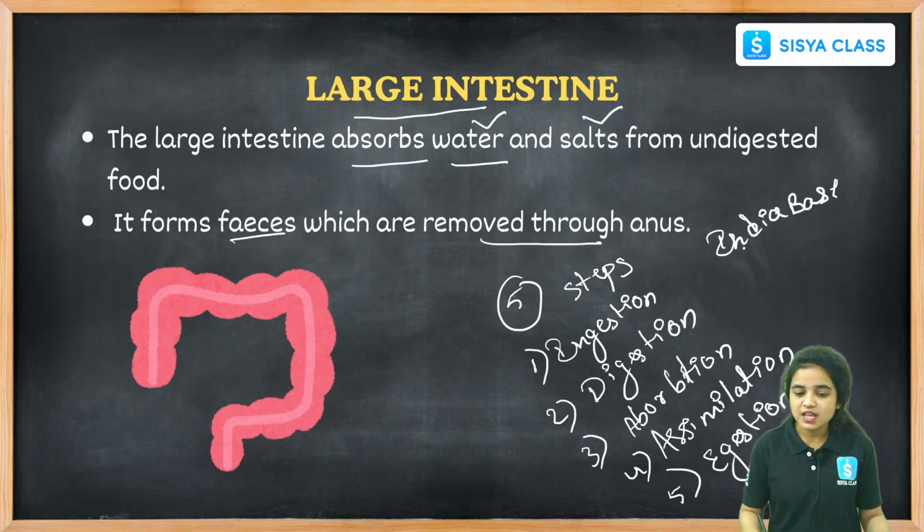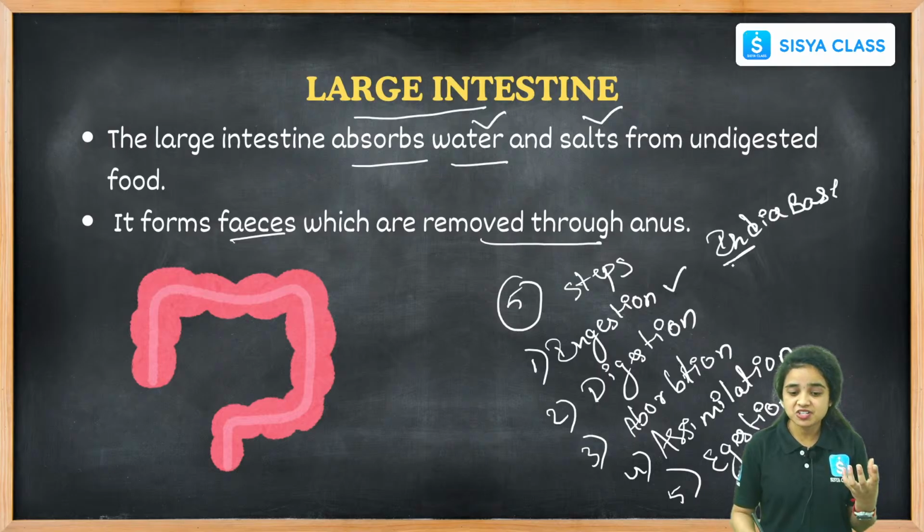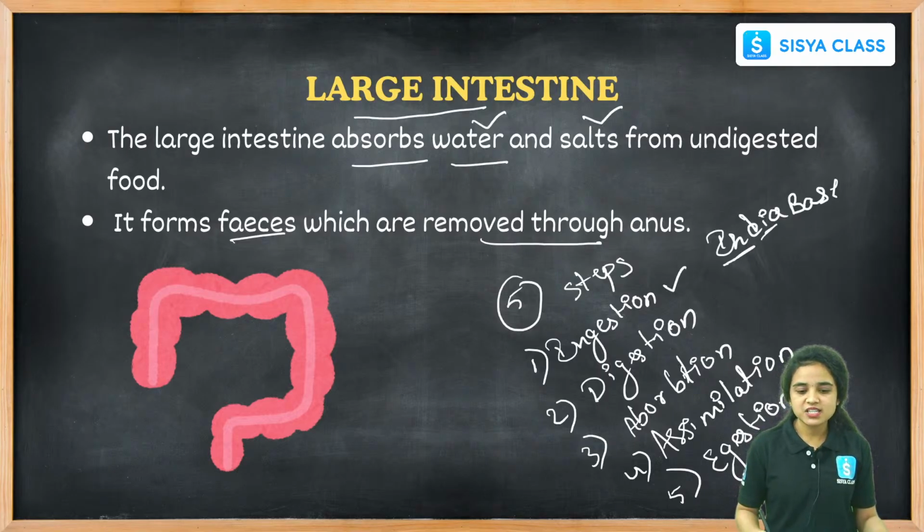And there is a simple trick that we can remember: India base. In India, IN stands for ingestion, the food that we take in. DI stands for digestion, the second step that happens in the digestion process. And AB stands for absorption. The food that we take in contains a lot of nutrients needed for our body, hence they are absorbed with the help of villi.